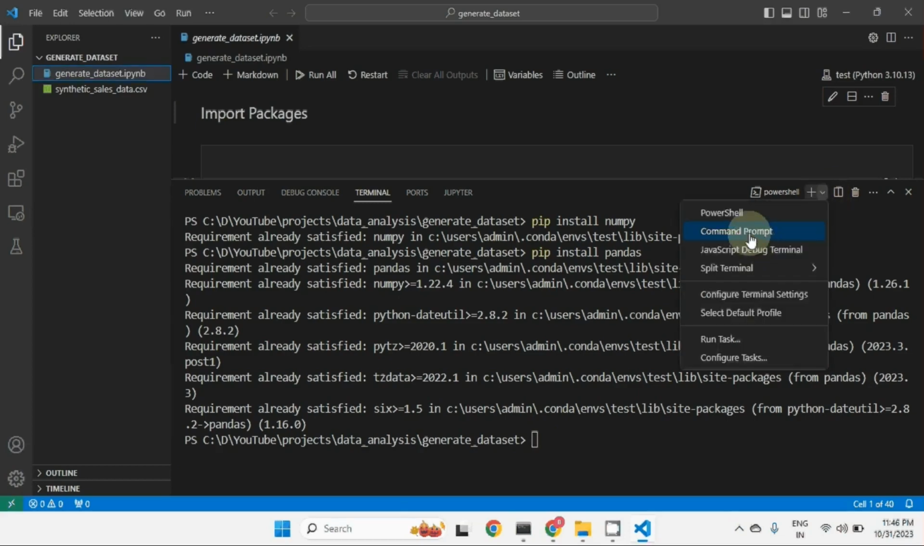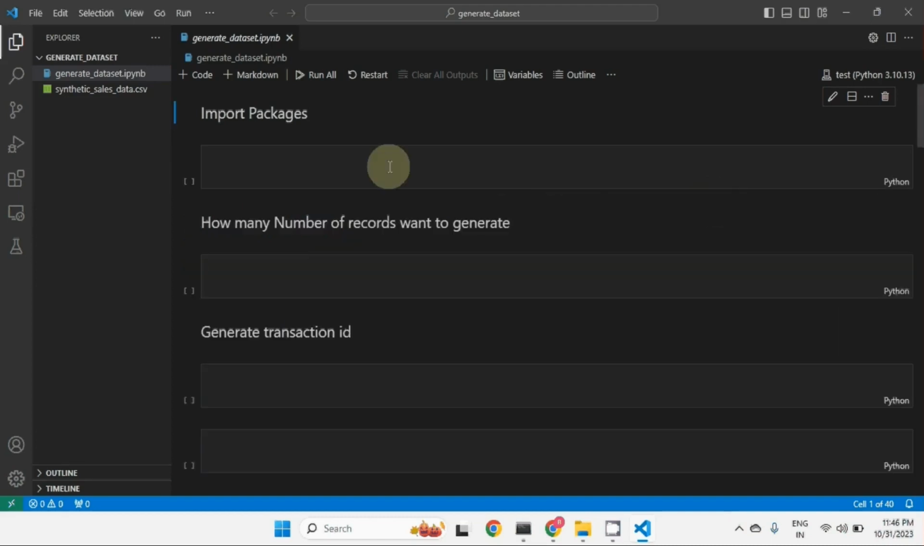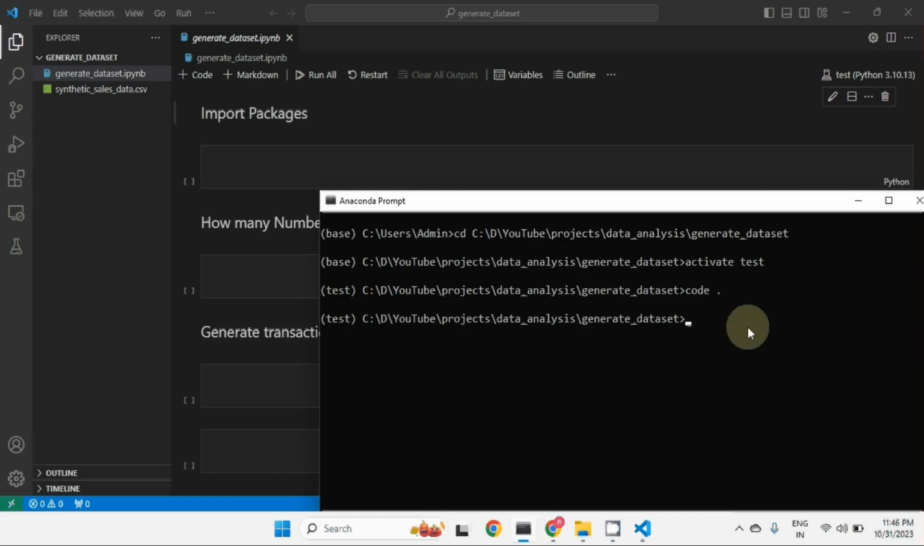So if we open command prompt, you can say that the environment is active. You can install from here also. You can even install from the cell, or from the Anaconda prompt. If you go here and type the command pip install numpy, pip install pandas, that will also work fine. That's not a problem.